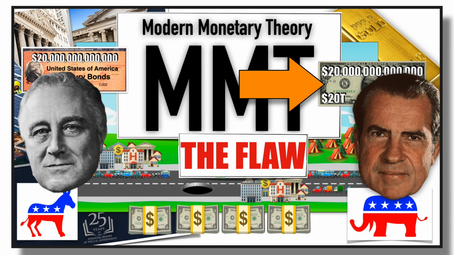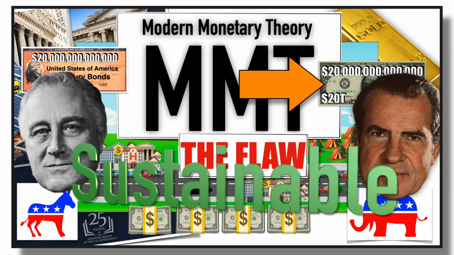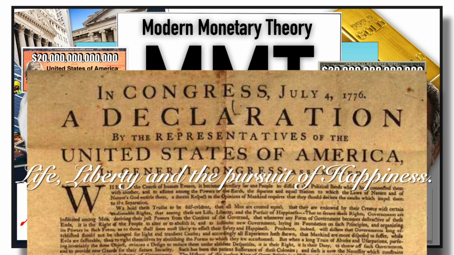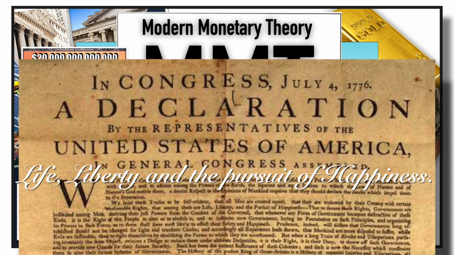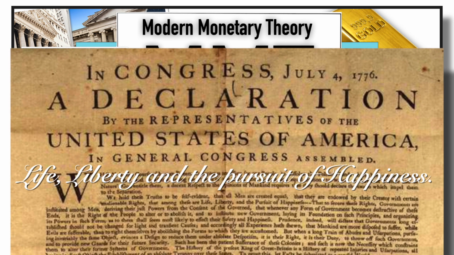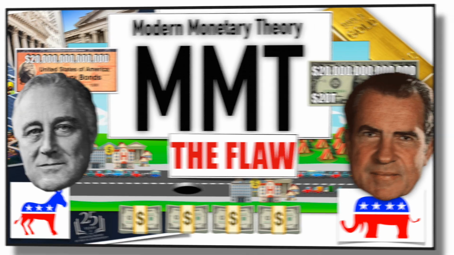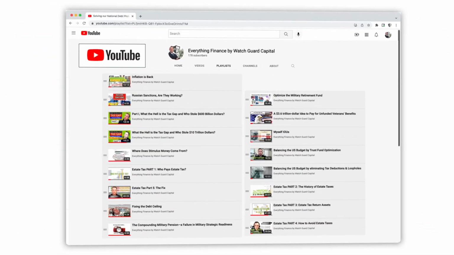What matters is that our policies are sustainable over the long run, so that we endow our children with the same opportunity to life, liberty, and the pursuit of happiness that we inherited, will defend with our lives, but will squander with our lifestyle. And if it brings you peace of mind to fully embrace modern monetary theory, then you should do that. But I'm going to keep working on the contingency plan just in case.